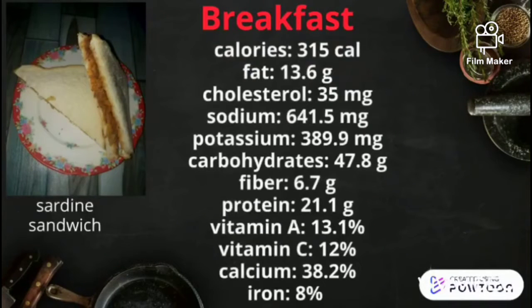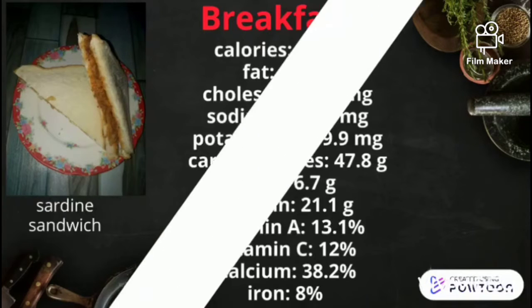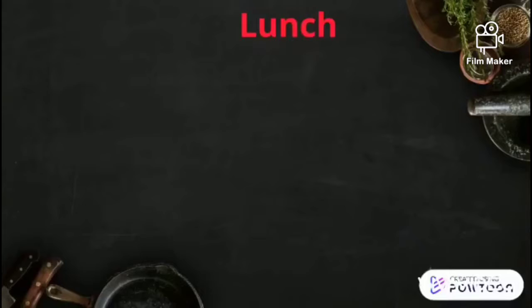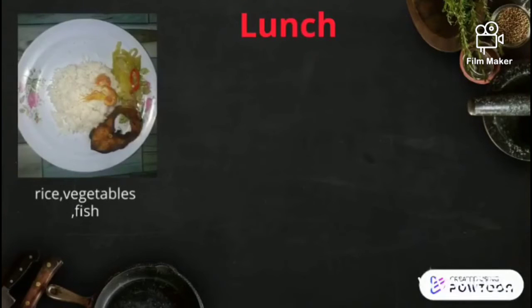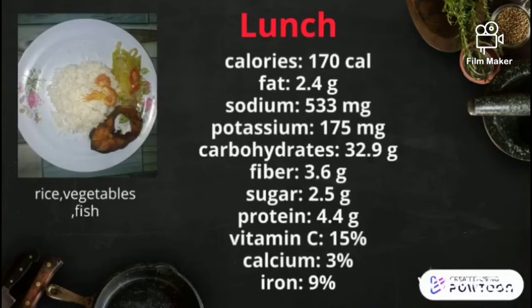For another student, she took breakfast, which is sardine sandwich. Total calories is 315 calories. The highest is carbohydrates, which is 47.8 gram. It also high in calcium, which is 38.2%. For lunch, which is rice, vegetables and fish, the total calories is 170 calories. It contains vitamin C 15%, calcium 3%, iron 9%.